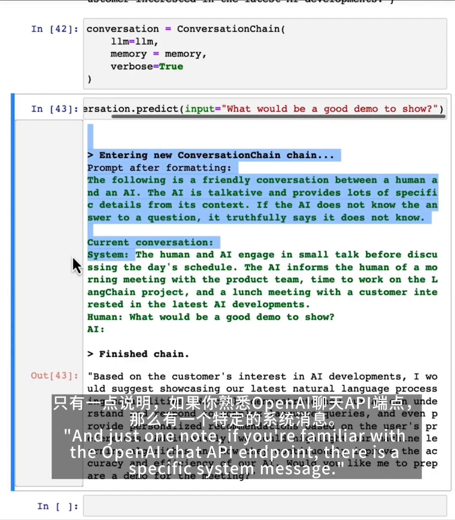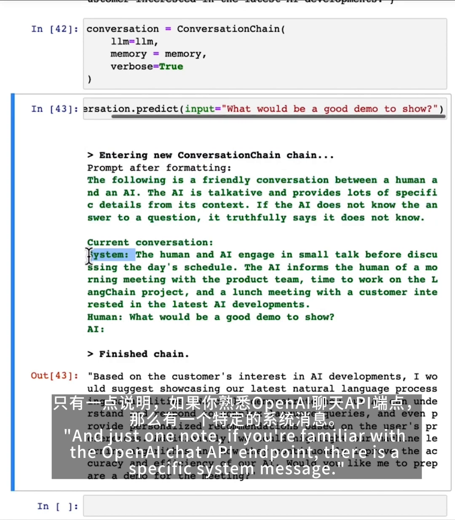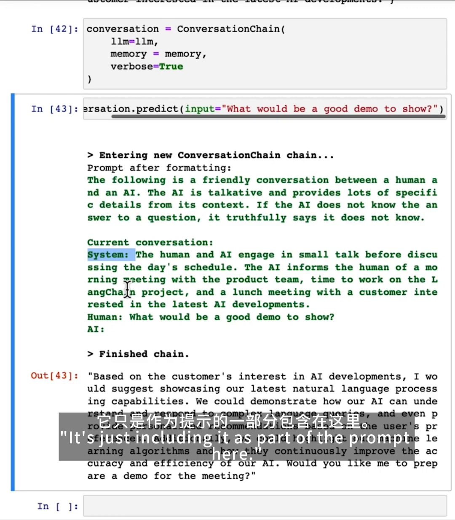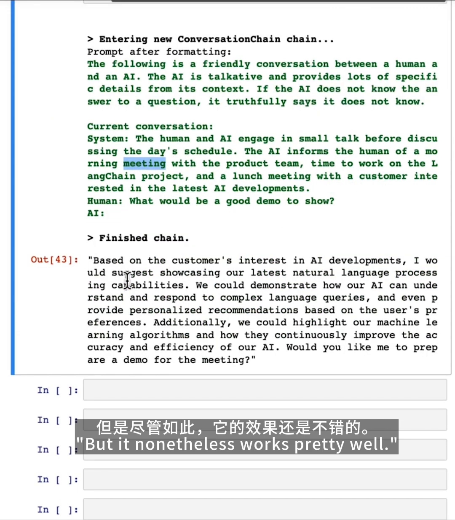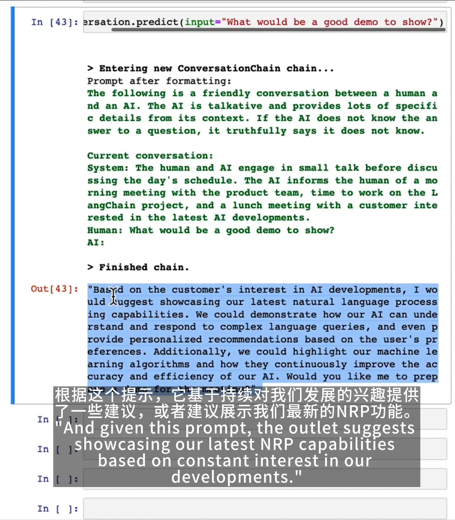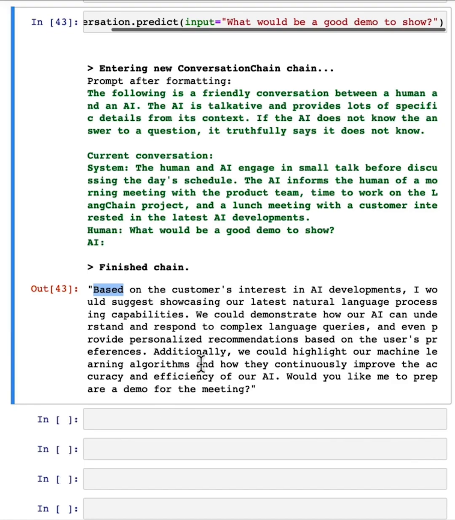And just one note, if you're familiar with the OpenAI chat API endpoint, there is a specific system message. In this example, this is not using the official OpenAI system message, it's just including it as part of the prompt here, but it nonetheless works pretty well. And given this prompt, the output is based on customer interest in AI developments, suggesting showcasing our latest NLP capabilities. Okay, that's cool.